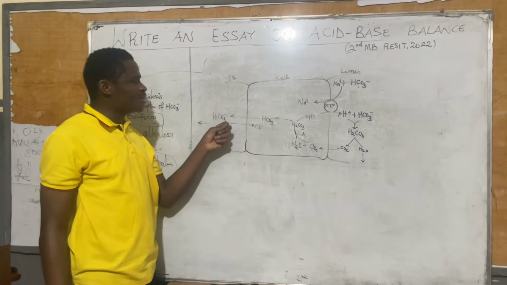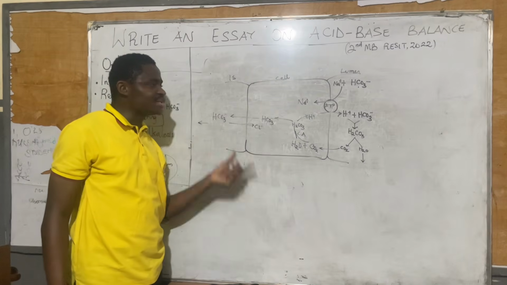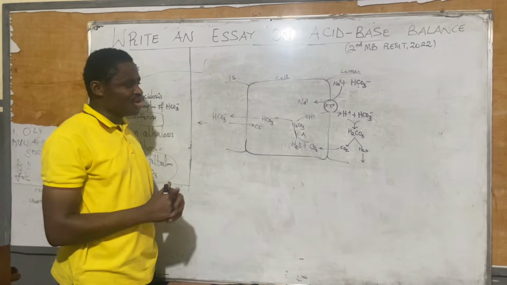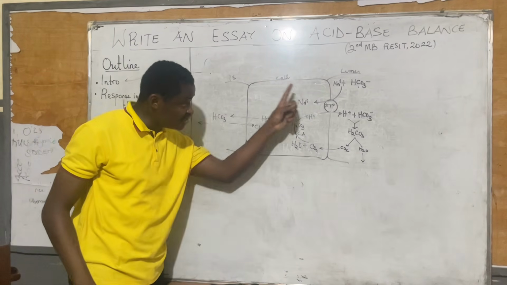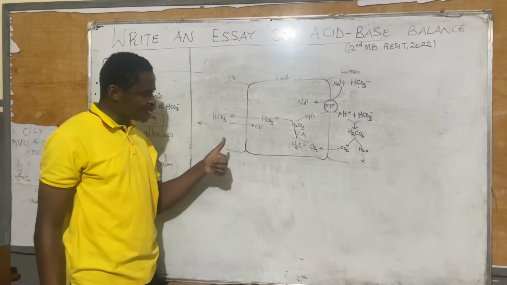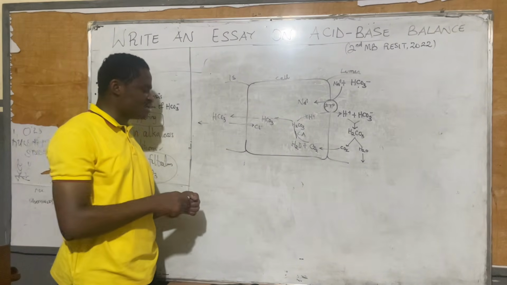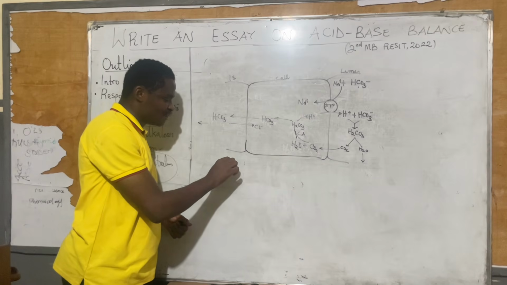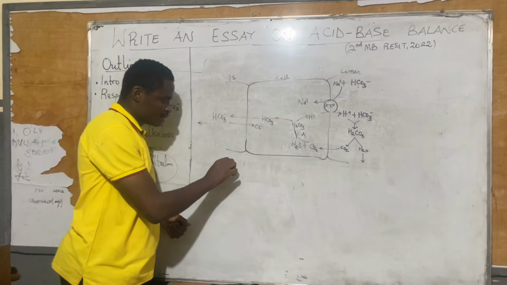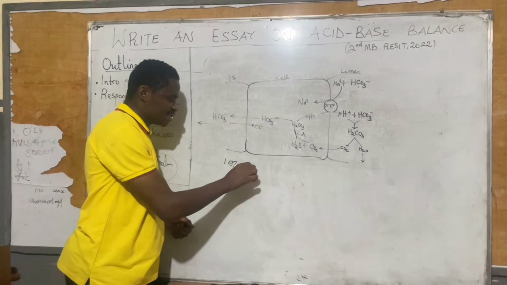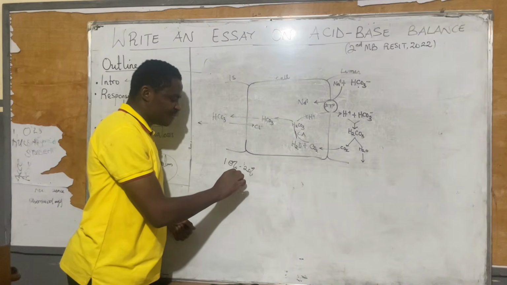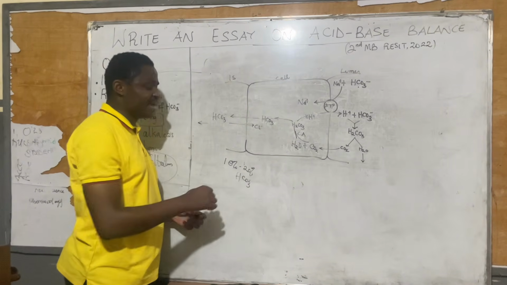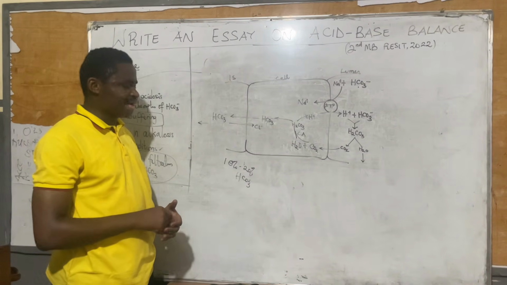The other one was secondary active transport where ATP was used indirectly. The explanation again is basically what you can see from these diagrams. But also remember to add that this occurs in the proximal tubule and in the distal tubule and accounts for 10 to 20% of reabsorption of HCO3 minus. It's necessary you take that down.